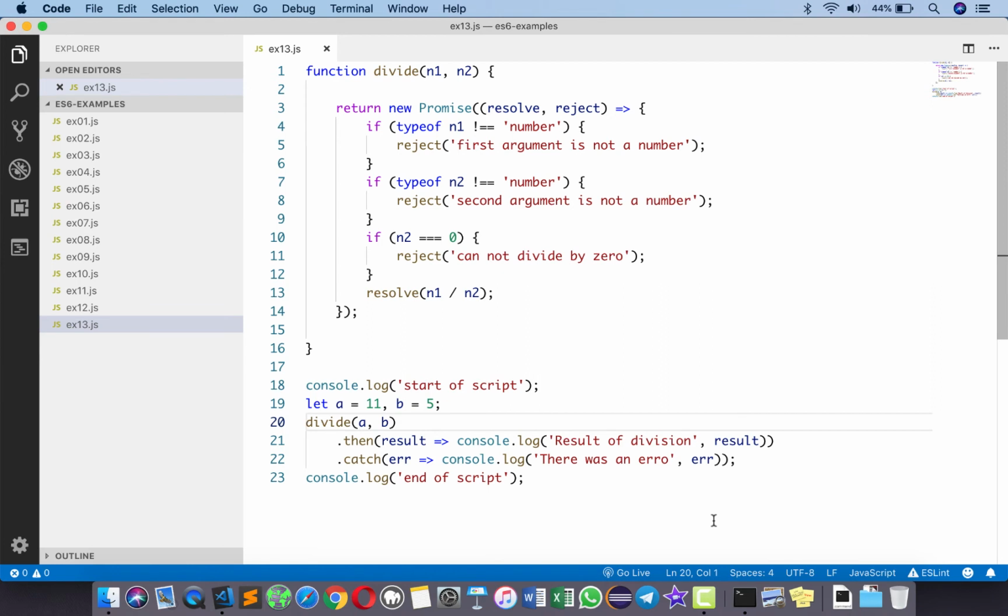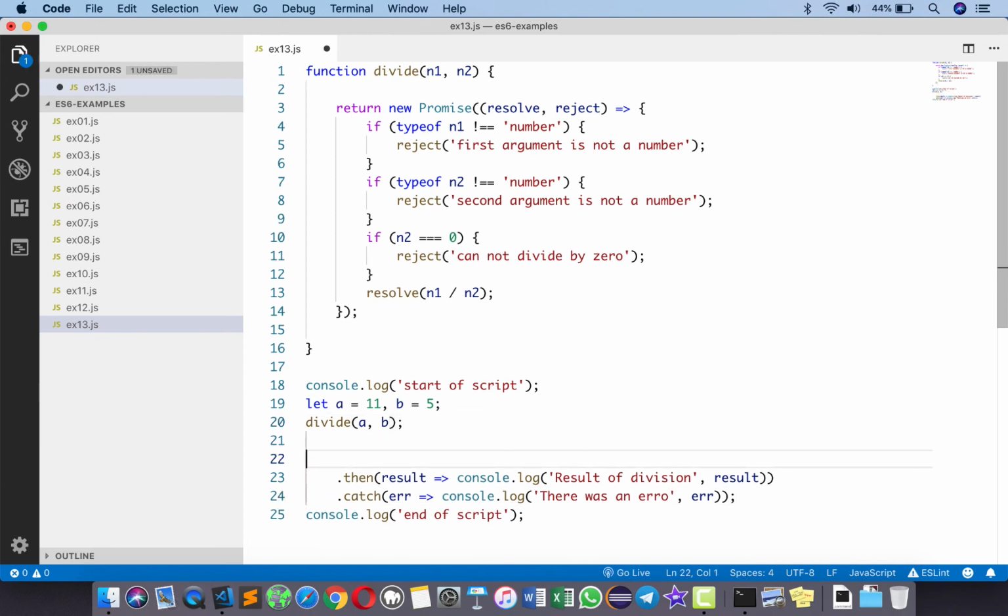Now, ES7 introduced two keywords called async and await, which makes this particular call, the promise-based asynchronous function calls, much simpler to read. So we don't have to write this dot then or dot catch callbacks. So to modify this, I have to first collect the return value of the divide, which earlier was a promise. Now I can say here let result equals to await, and then say divide. So what we are telling here is, hey, wait for the result of this to be resolved and then give me the result. So this time result is no longer a promise but the actual resolved value, which is the result of division.